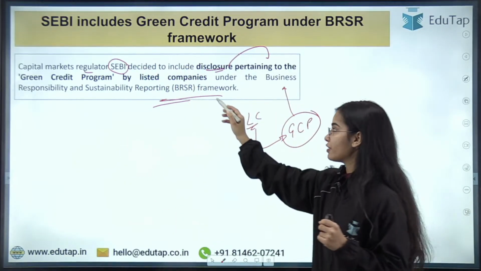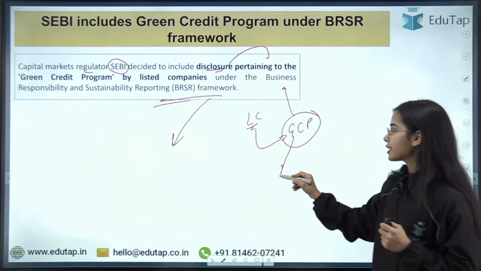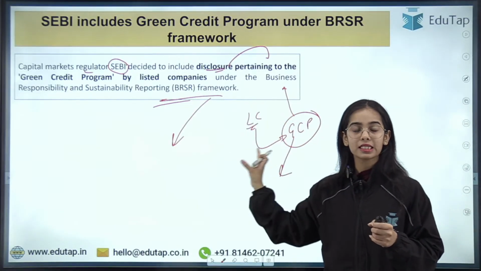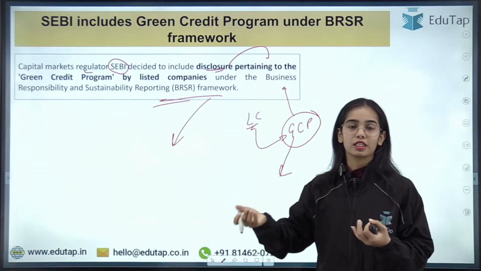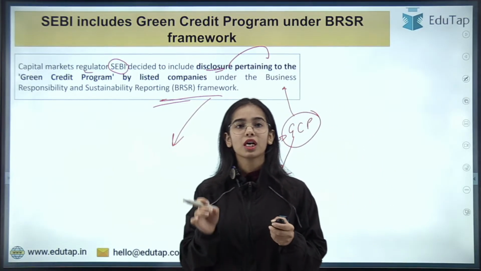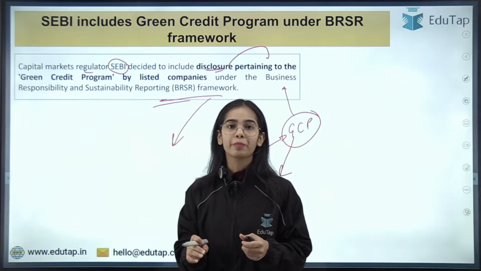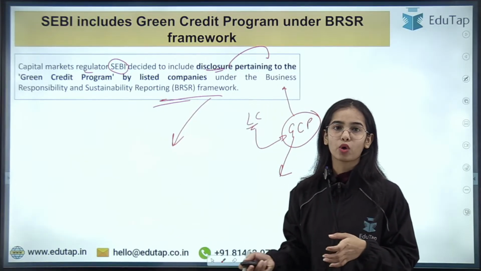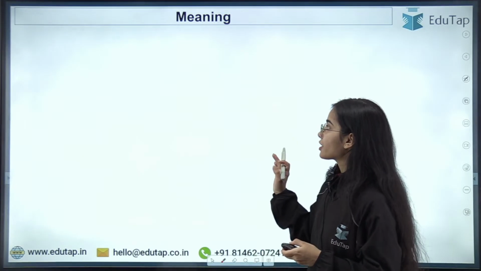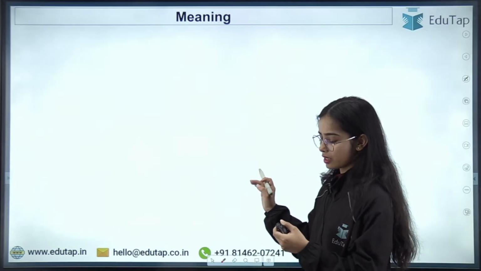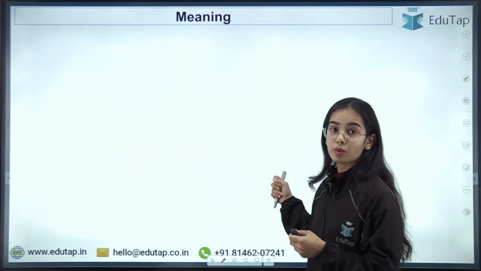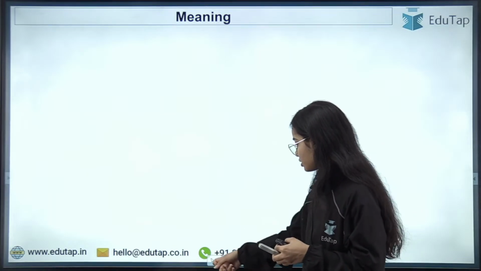So what is this framework? First of all, what is this Green Credit Program? We have to understand these two to understand the news article. So let's start with the understanding of the BRSR framework first of all. Just a brief understanding is required, not too much in depth. So let's start with the meaning of the two.